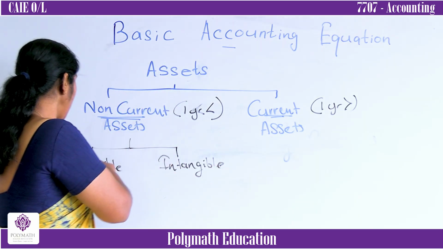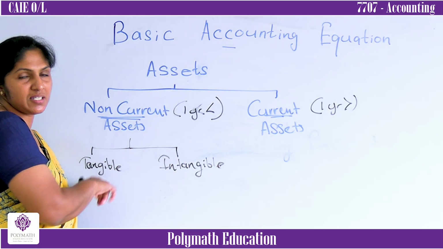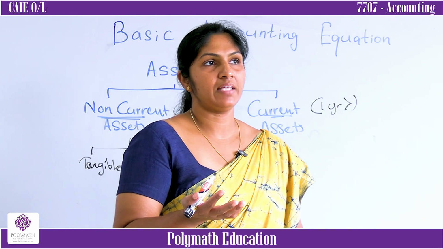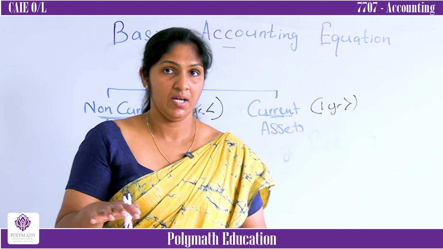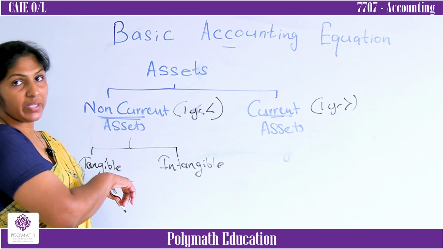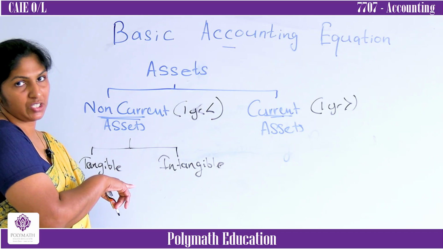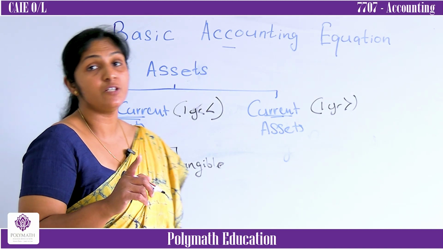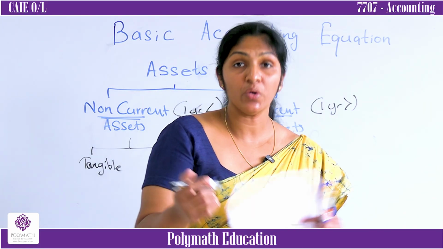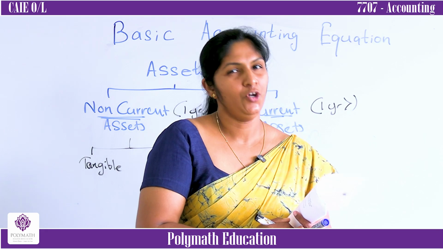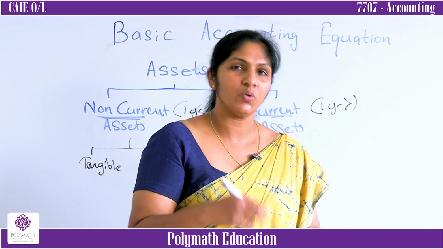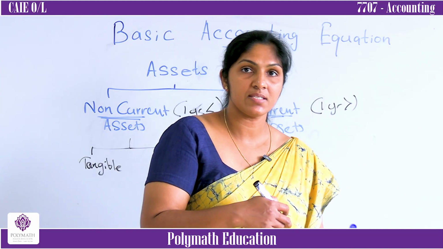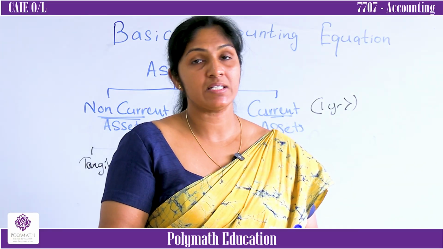I know you can give me a number of examples under tangible non-current assets. Land, building, motor vehicle, computer, fixtures and fittings, furniture, all those things can be touched, and can be used in more than 1 year. But what are the intangible non-current assets? One thing is deposits. If you deposit money for more than 1 year, can you touch the deposit? No. You can't touch the deposit, only the passbook or certificate. Then investments, if you invest money in another company, buying shares, fixed deposits, and another most important thing is goodwill.